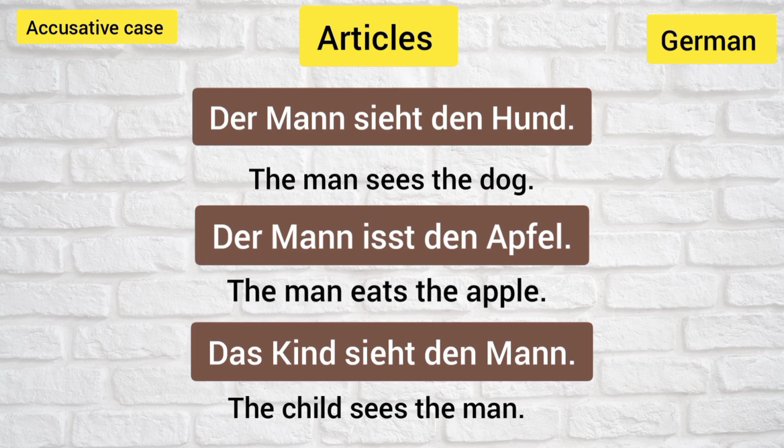Here you can see der Mann when it is in subjective position. It does not change its article, but when it comes in objective position, it changes its article. It changes from der to den.